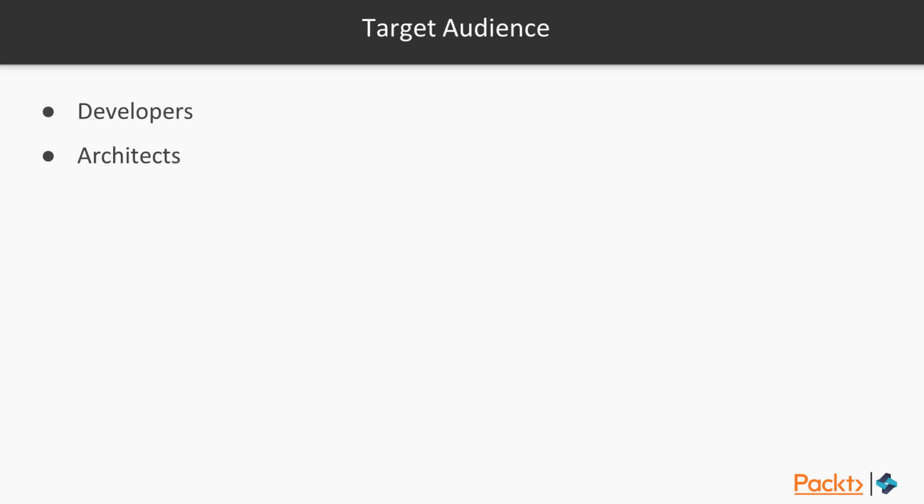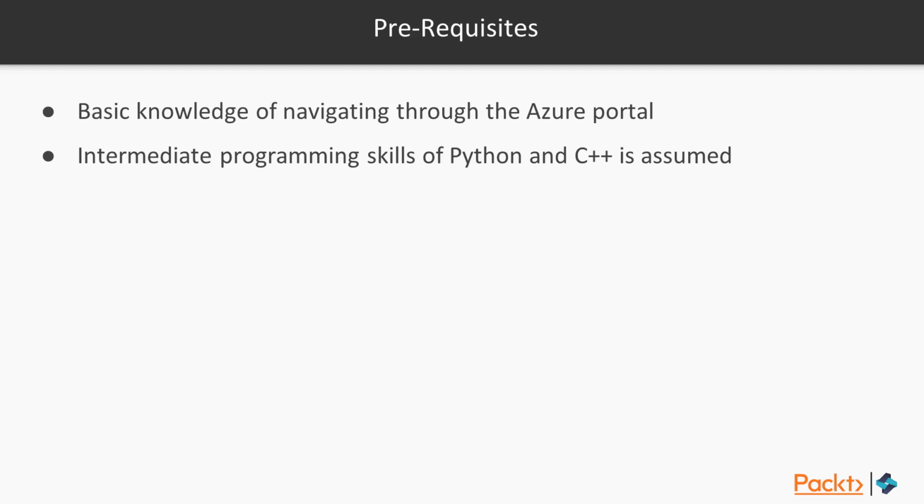This course is for developers and architects who are interested in building smarter web apps using Azure ML and Cognitive Services on the Azure cloud. You will be required to have some knowledge of navigating through the Azure portal. Intermediate programming skills of Python and C++ is assumed. So let's get started and make our web apps smarter.